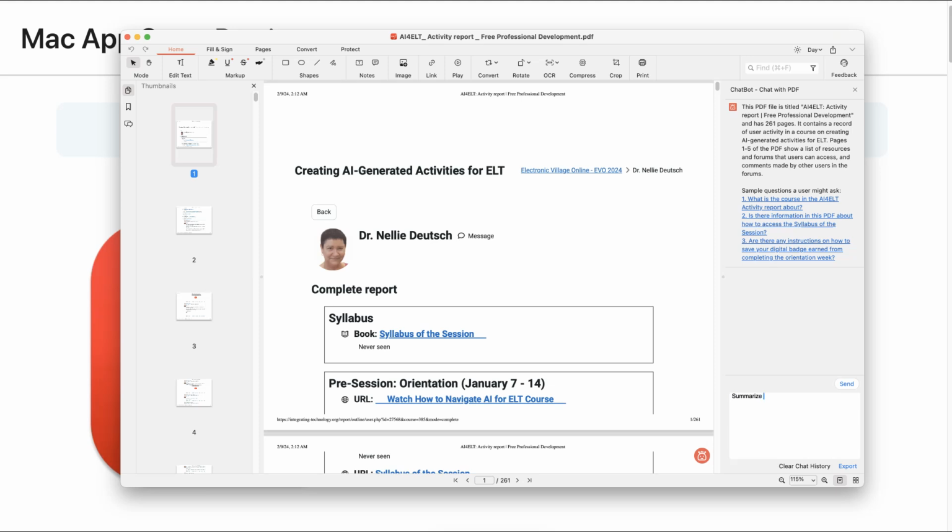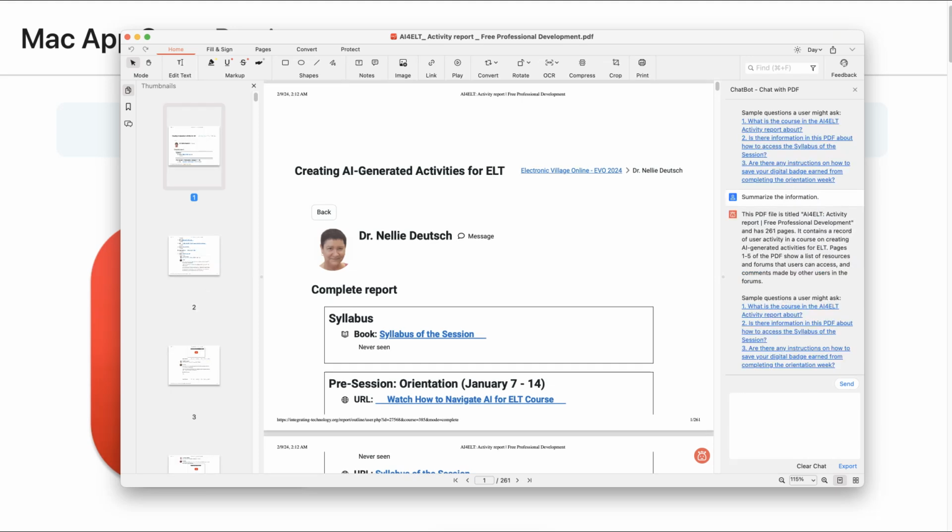And then you might want it in a certain format, say a table. Summarize the information for now, and then we'll decide how we want it. Notice once we get the information, okay, so summarize the information.